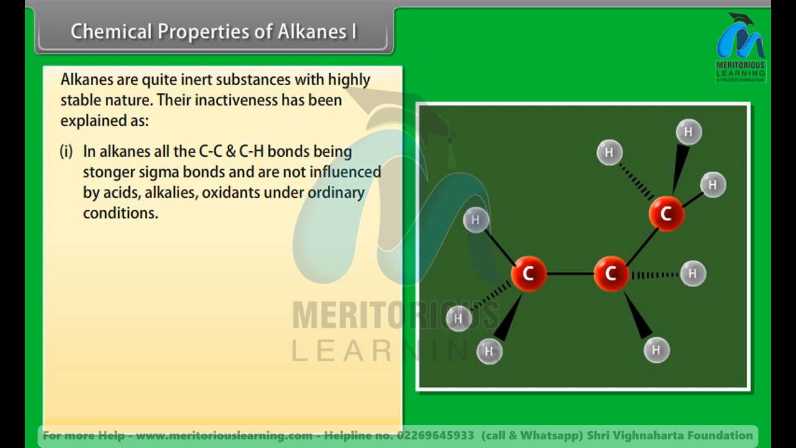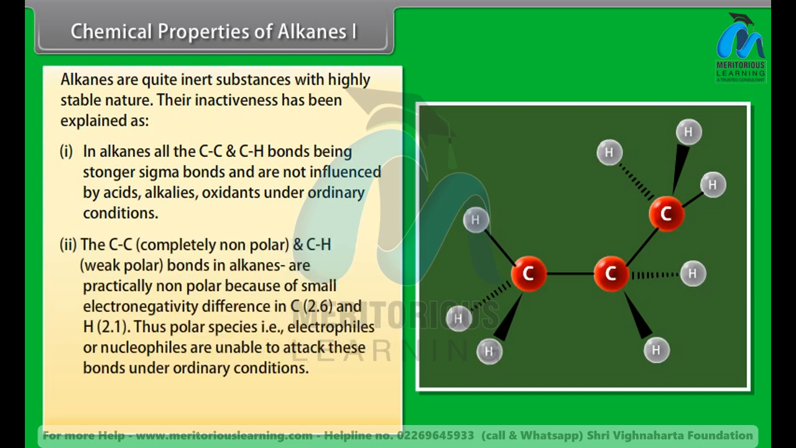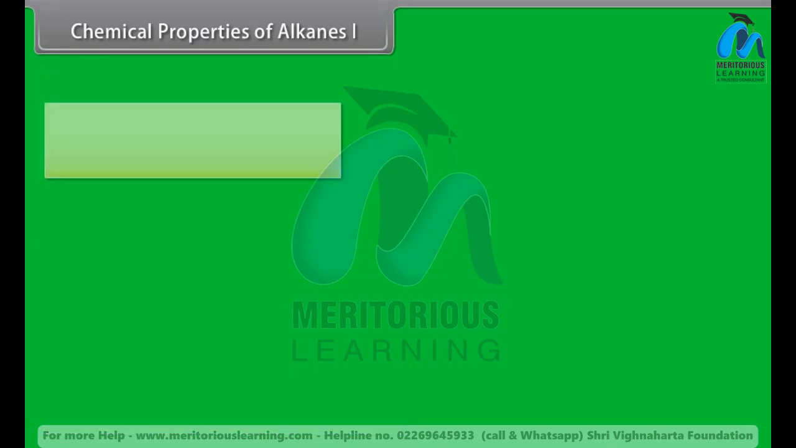Number 2. The carbon-carbon bond is completely non-polar and the carbon-hydrogen bond is weakly polar; the bonds in alkanes are particularly non-polar because of the small electronegativity difference between C, 2.6, and H, 2.1. Thus, polar species, that is, electrophiles or nucleophiles, are unable to attack these bonds under ordinary conditions. In spite of their less reactive nature, alkanes show some characteristic reactions.